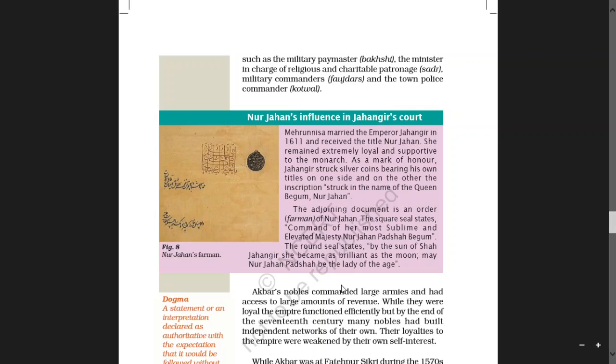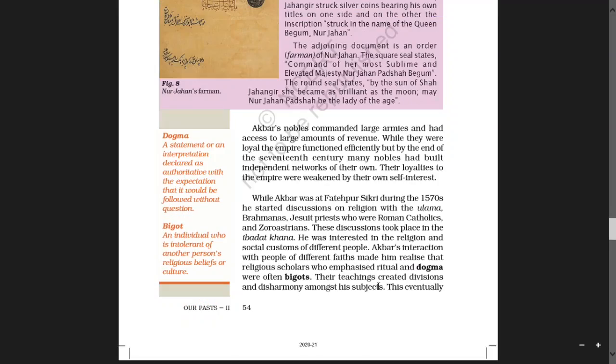Akbar's nobles commanded large armies and had access to large amounts of revenue. Money received by a company or government is known as revenue. So income was collected like that. While they were loyal, the empire functioned efficiently, but by the end of the 17th century, many nobles had built independent networks of their own.